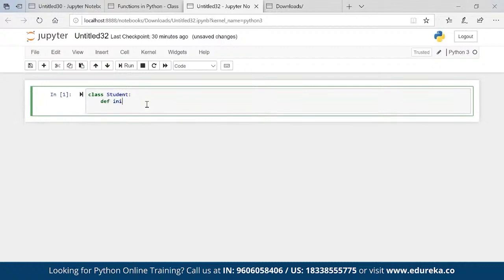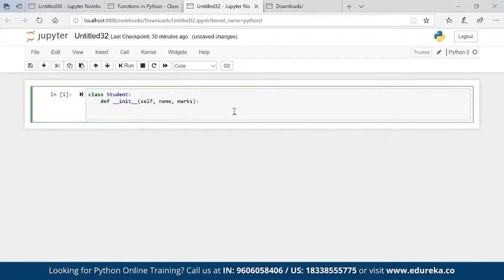Def init, self, comma name, comma marks. Now, what is an init? Init is nothing but a constructor. Okay, so this init method.